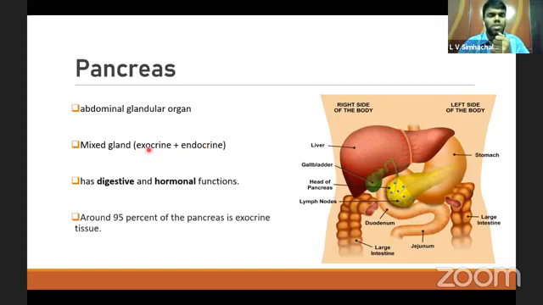The exocrine part of the pancreas mainly secretes pancreatic enzymes, which are involved in the digestive function of the body, and the endocrine part of the pancreas secretes hormones. It has both digestive and hormonal functions. Around 95% of the pancreas is this exocrine part.